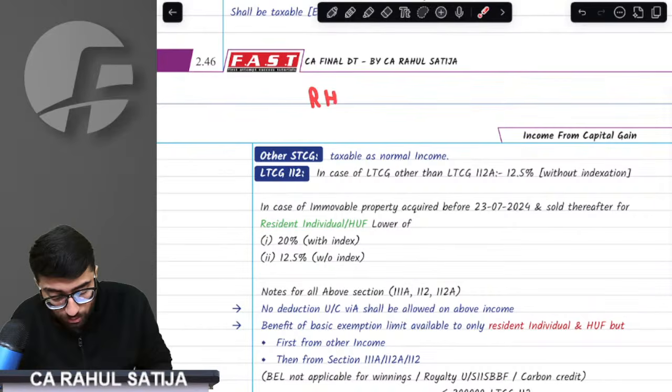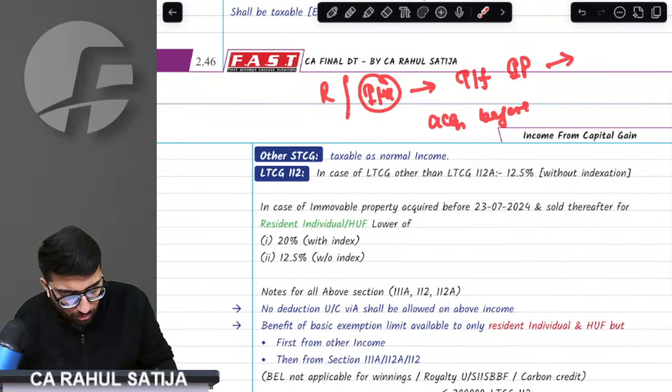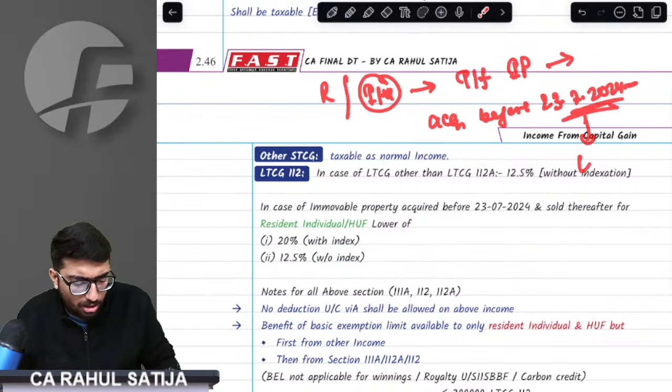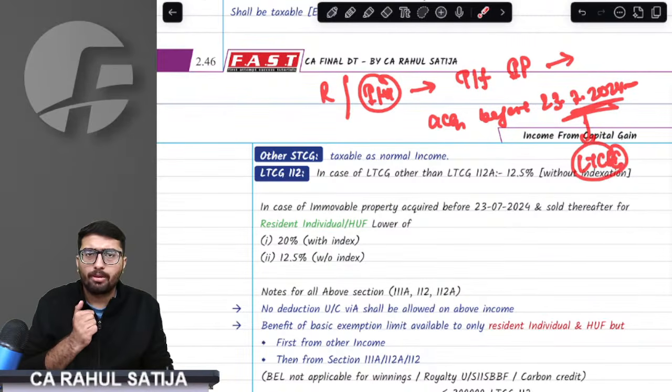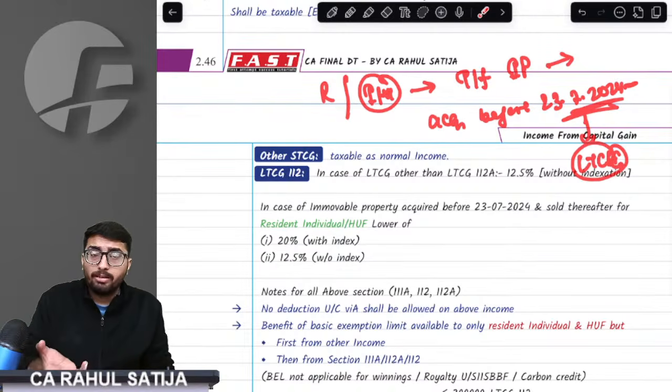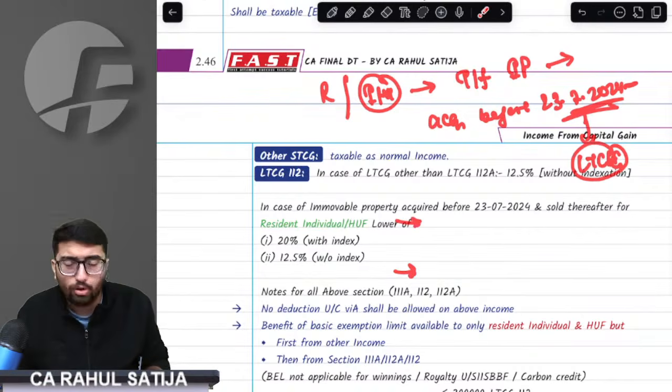What does this point say? If you are a resident individual or HUF who transfers immovable property that has been acquired before 23rd July 2024, and it is a long-term capital asset, then while you compute the taxes, you have to take the lower of two.